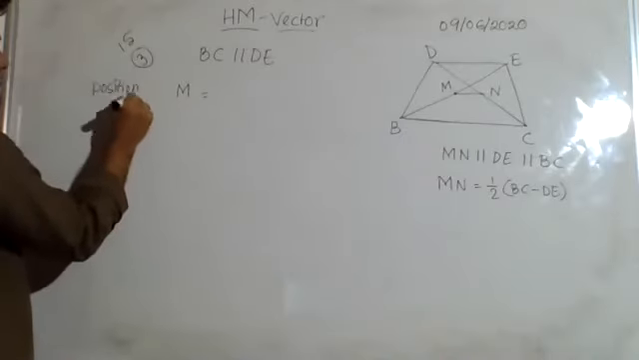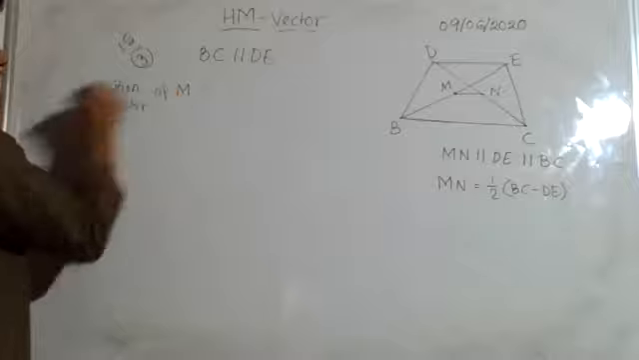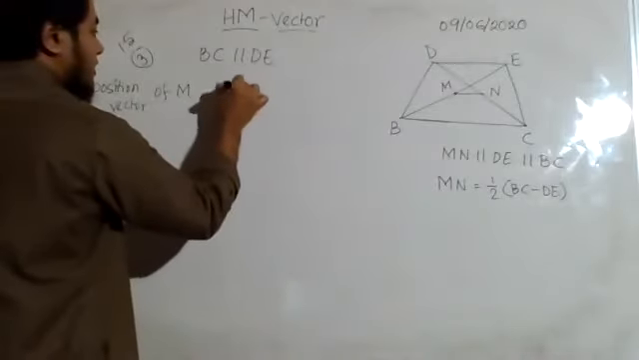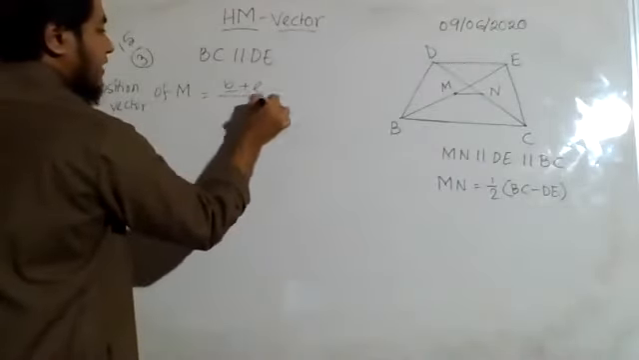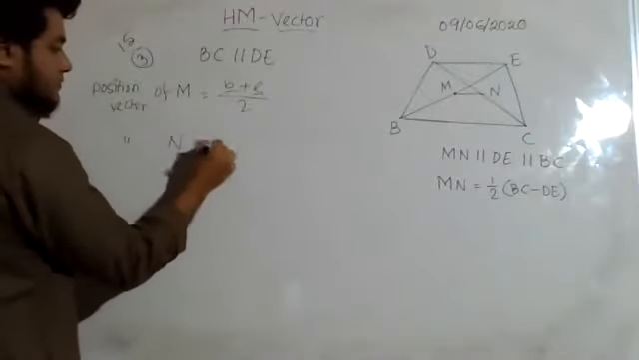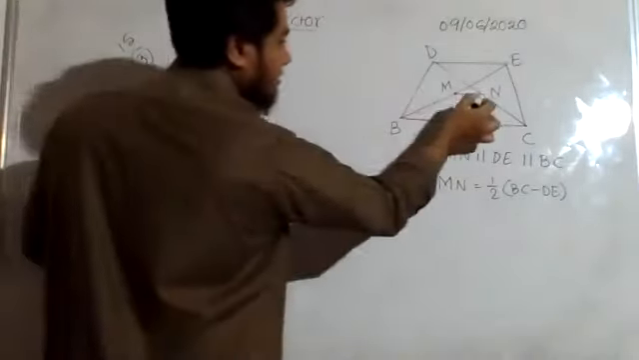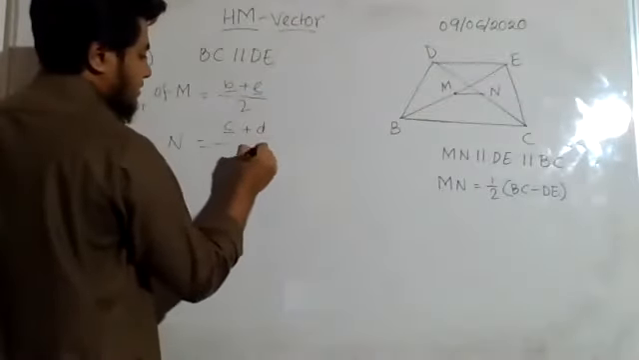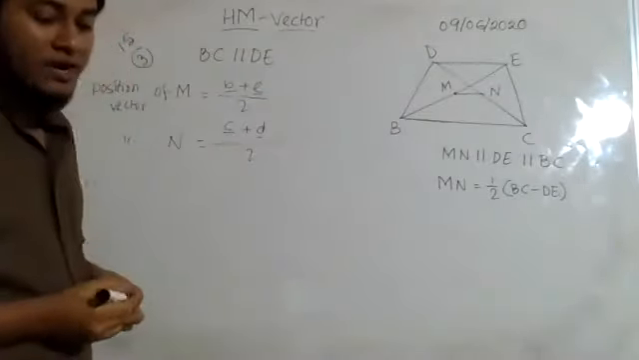Position vector of M. The position vector of M, it is the middle point of BE. So definitely it will be B plus E divided by 2. Now what will be the position vector of N? N is the middle point of CD. So C plus D divided by 2. Do you have any doubt in this?